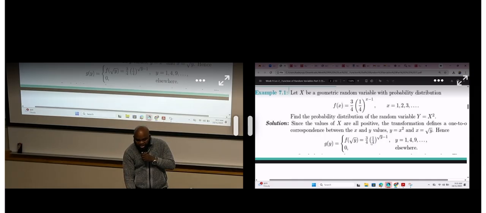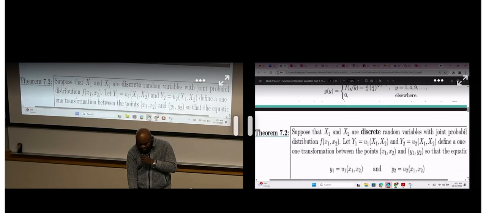Imagine if somebody asks you to find the expected value of Y. I'm going to make use of this distribution to figure it out. What is the variance of Y? I'm going to make use of this distribution now to figure it out. That is how to implement transformation with a discrete random variable.